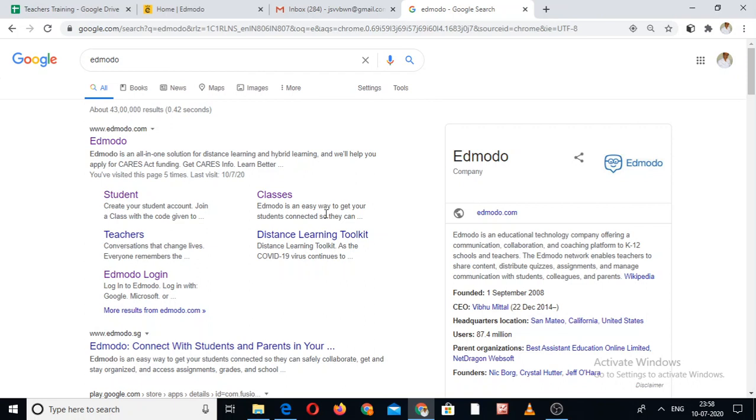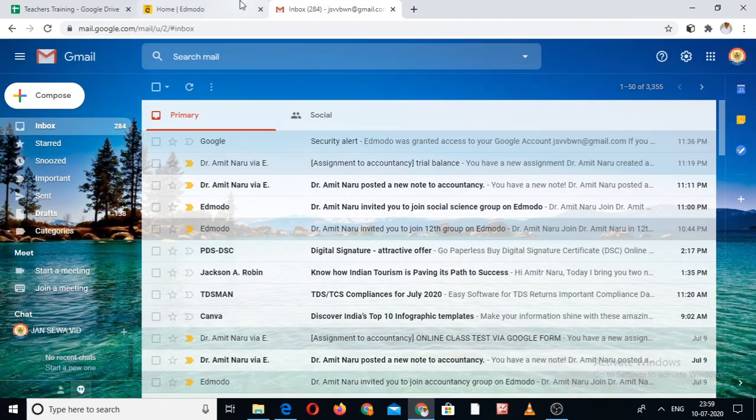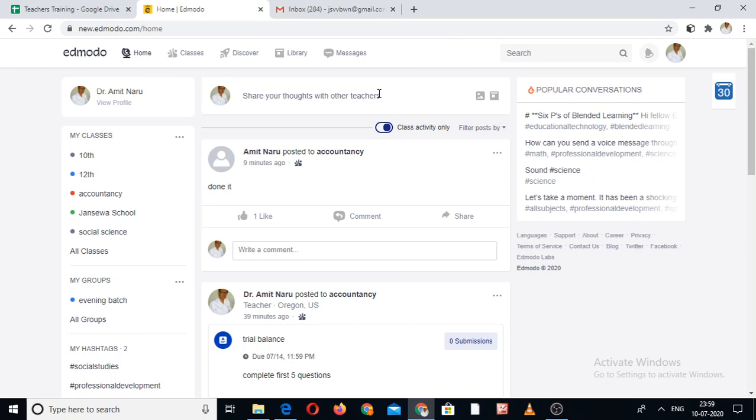So the first point is how to open this Edmodo educational technology software. We go to the Google search engine and write Edmodo, E-D-M-O-D-O, and press enter. When we enter, this page opens, www.edmodo.com. We click on it. When you click on this, it shows two options, but in my case it's not showing directly. It takes me to my page because I have already signed in, and I have opened it many times.